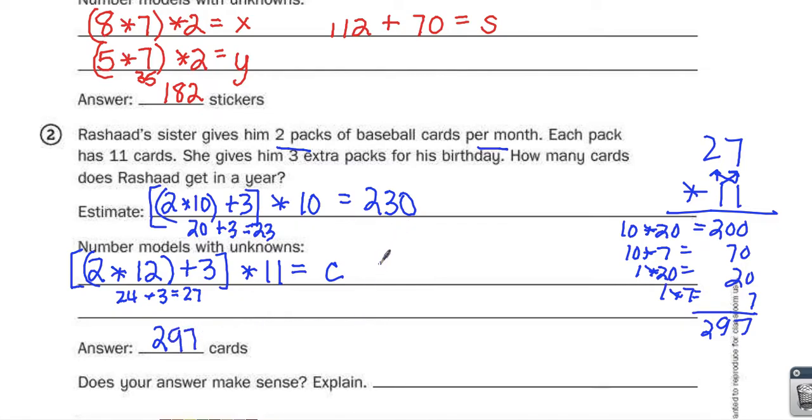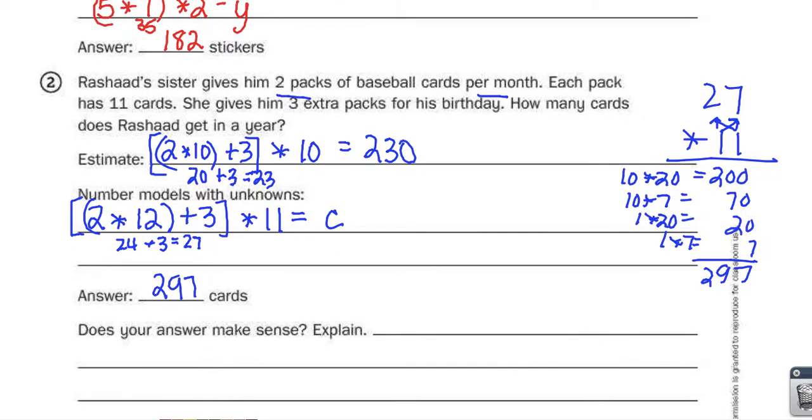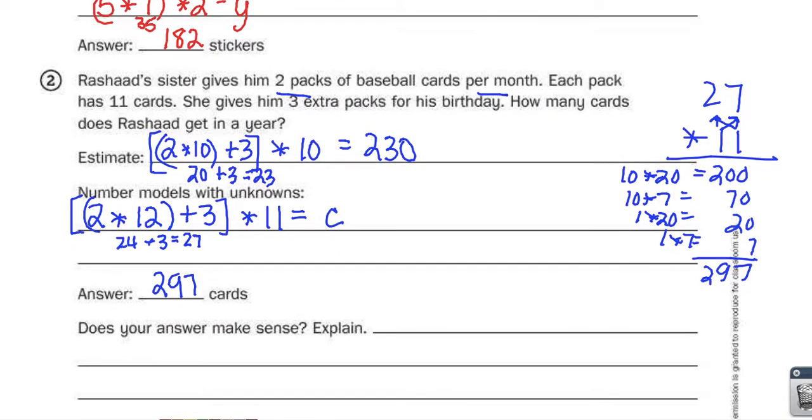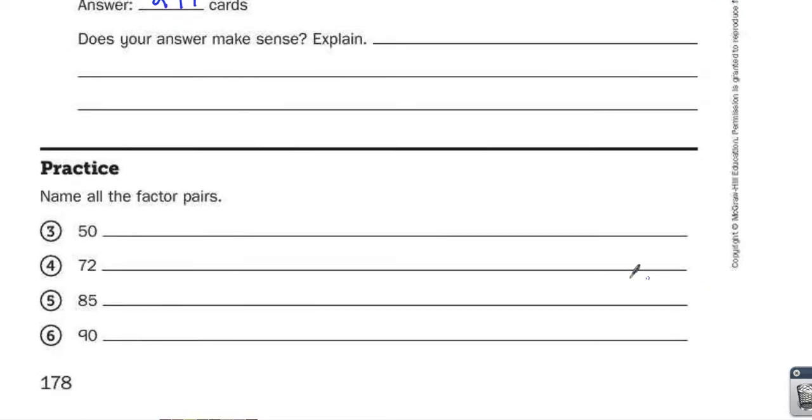My estimate was 230, which is less than 297. However, remember that I took my 12 and made it 10, and then I took my 11 and made it 10. So if I use smaller numbers in my estimate, it makes sense then that my estimate answer is smaller. So I do think it makes sense because my answer is close to my estimate. So I'm going to say yes.